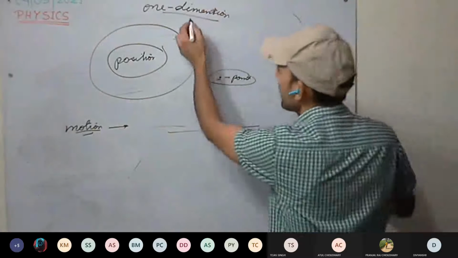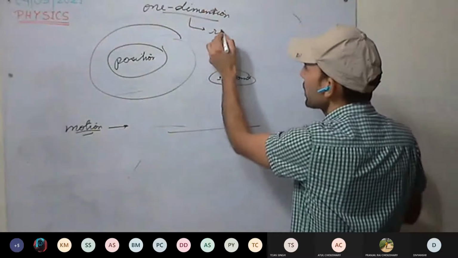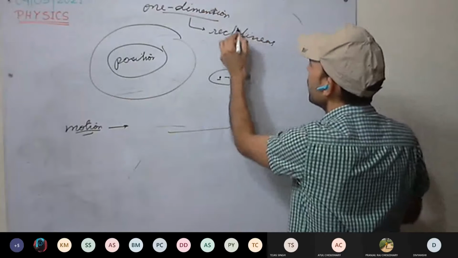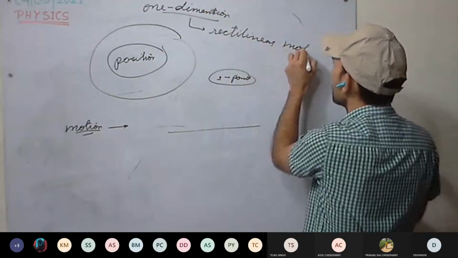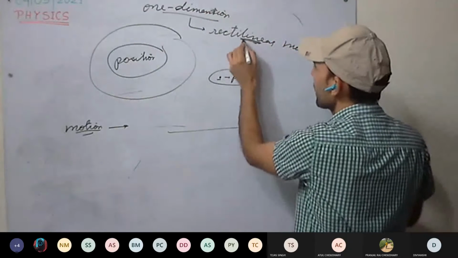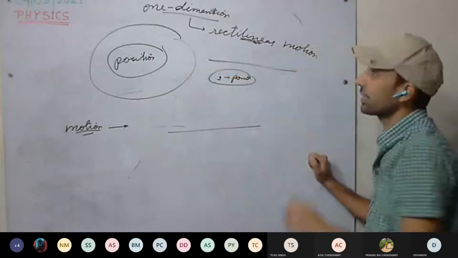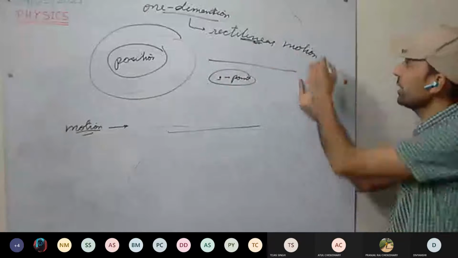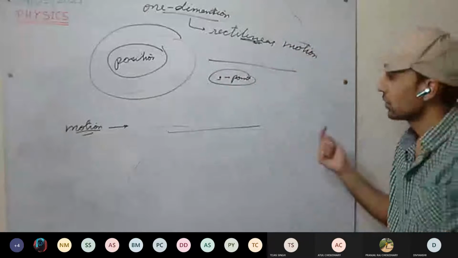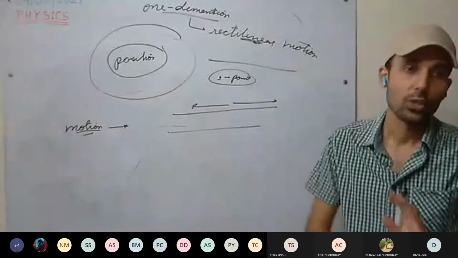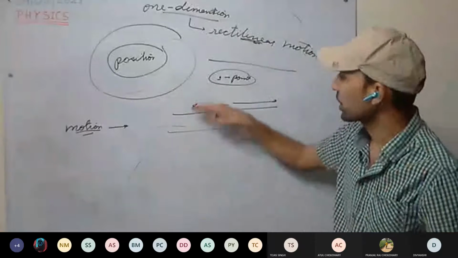One dimension, the body is moving, this motion is called rectilinear motion. You can see here a line: recti-line, in a line, straight line, rectilinear motion, that is straight line motion. In straight line motion, the body can move in this direction or that, not to the sides.